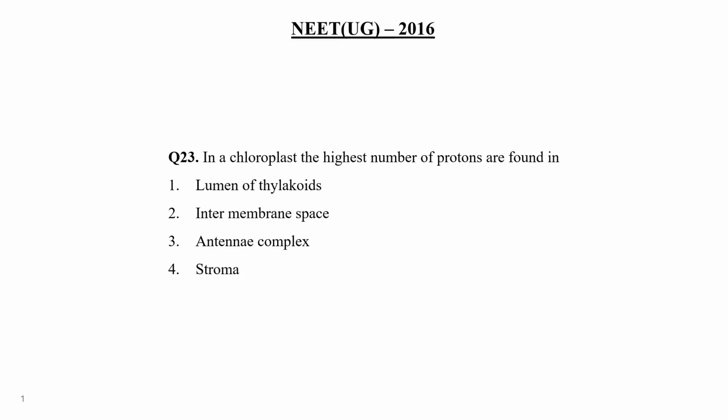In chloroplast, the higher number of protons, hydrogen ions, are found in the lumen of thylakoid, intermembrane space, antenna complex, or stroma. Stroma is known for the dark reaction. Antenna complex is for excitation of electrons. Protons are found in the lumen of thylakoid. Right? So choice number 1 would be the correct answer of this question.